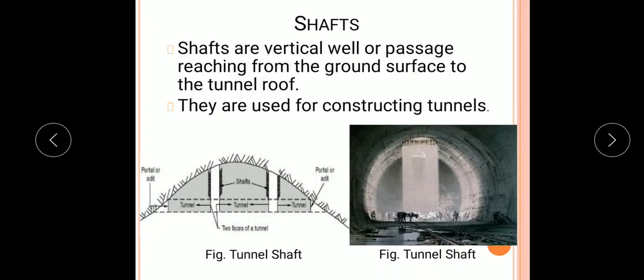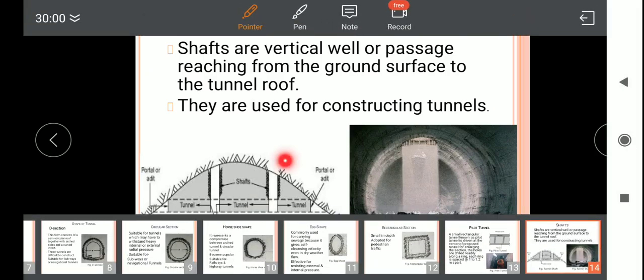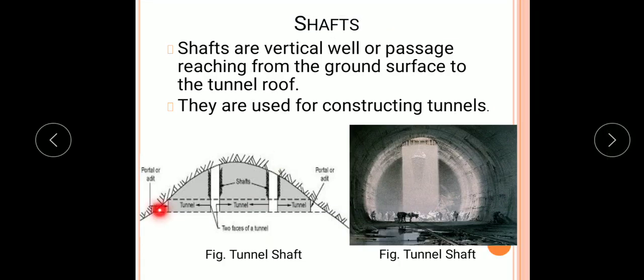Next important definition is shafts. Shafts are vertical wells or passages reaching from the ground surface to the tunnel roof. This figure shows a tunnel shaft. This is the ground surface, and we have to construct or excavate a tunnel here. So these shafts are vertical wells.